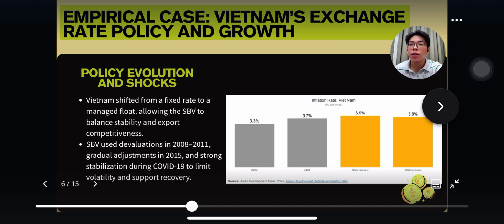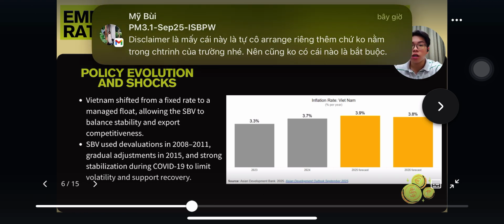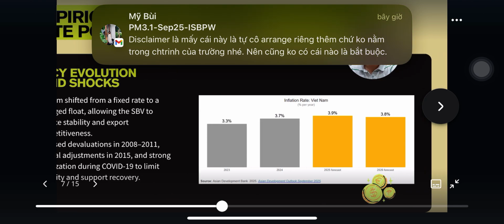Most recently, during COVID-19, the SBV focused on stabilization. It intervened to limit volatility and maintain investor confidence. This approach helped Vietnam recover quickly and supported a strong rebound in exports.